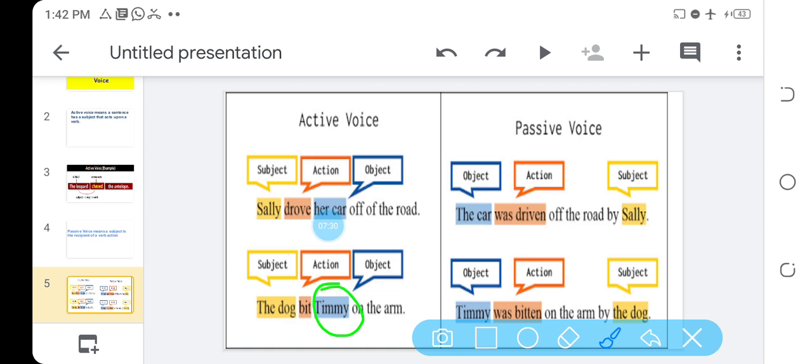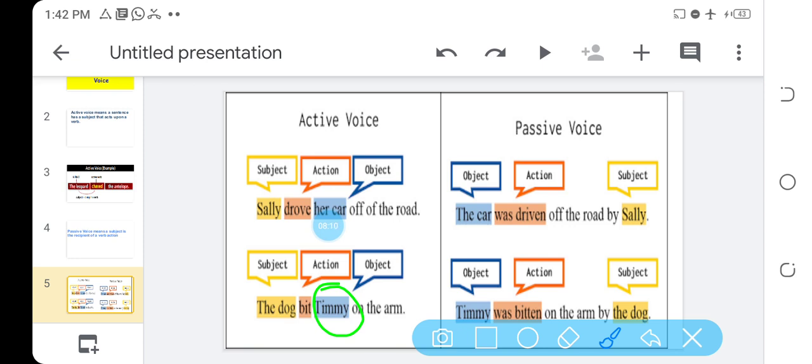Okay. Now, in passive, remember I said in active, we are concerned with what? The subject, the person carrying out the action, and that person or the thing will come first. But in passive, what happened? Who did the action happen to? Who is the receiver? So, for instance, let's say mommy slapped Dayo. Now, who slapped who? Mommy slapped. Who was slapped? Dayo.